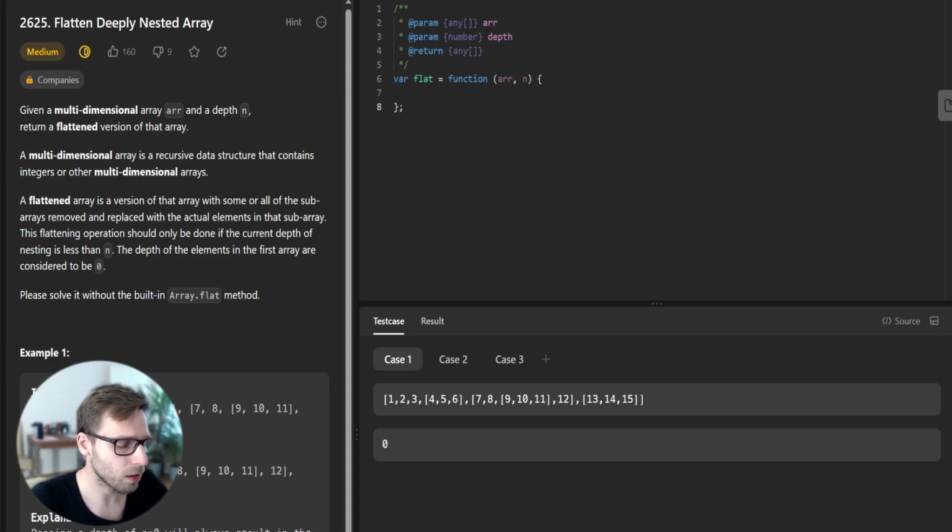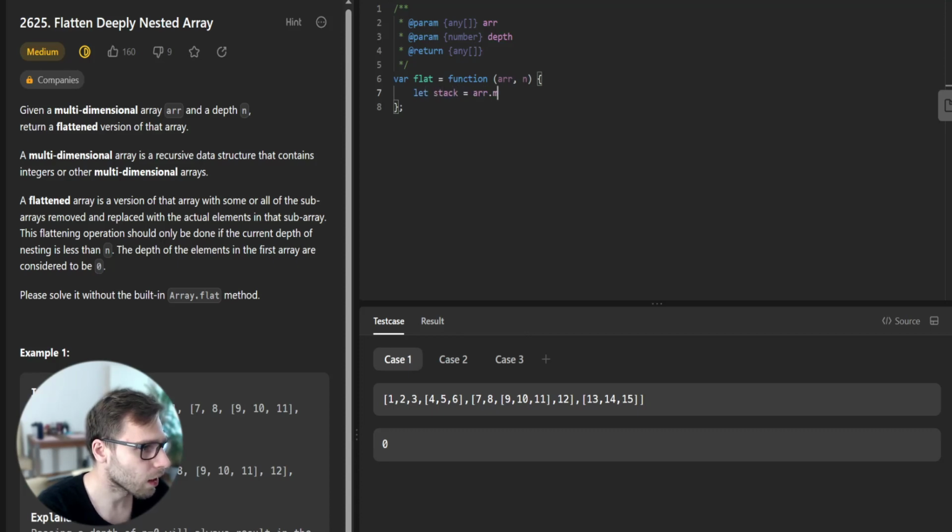First, let's use a common technique to solve this problem, an iterative stack. This method maps each item of the input array along with its initial depth level into a stack. If an item in the stack is an array and its depth is greater than 0, each element of that array will be pushed back into the stack with a reduced depth level. If an item is not an array or its depth is 0, it's considered a leaf element and gets pushed into the result array. So let's implement our code.